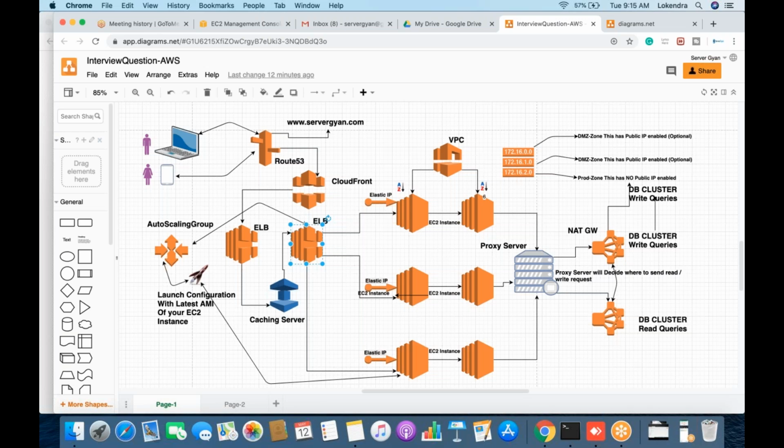Either you can enable WAF with the load balancer, or you can enable WAF at CloudFront, but you need to enable it at one place only. It's not required to have WAF and Shield rules with all the components. So you can implement it here or you can implement it here. Right? Any questions, guys?